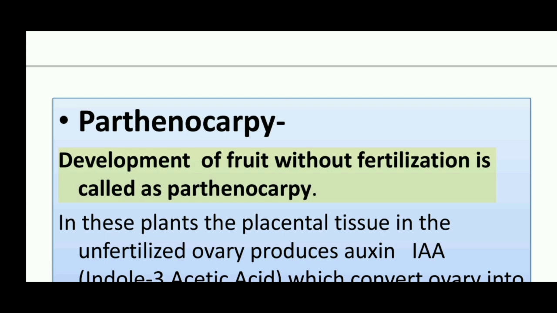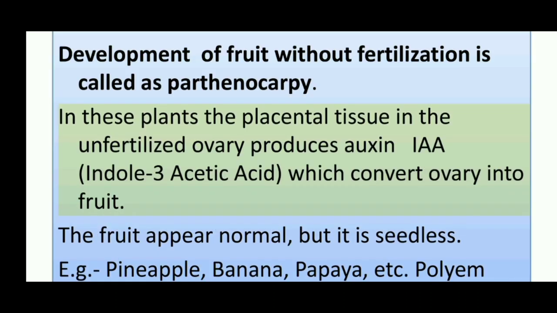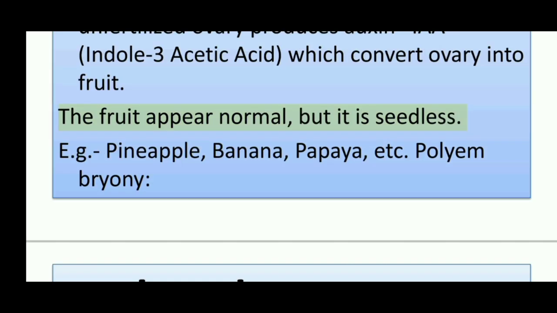Parthenocarpy. Development of fruit without fertilization is called parthenocarpy. In these plants, the placental tissue in the unfertilized ovary produces auxin, indole-3-acetic acid, which converts the ovary into fruit. The fruit appears normal, but it is seedless. E.g. pineapple, banana, papaya, etc.